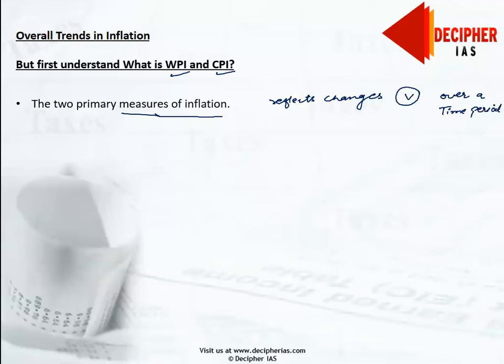I hope the breakup of this definition in itself is explaining the whole phenomenon. Changes, we all know, whether up or down. Variable here is the rate of inflation, and over a time period it may be throughout a year, quarter to quarter, or month to month.